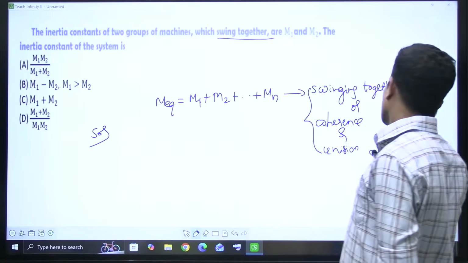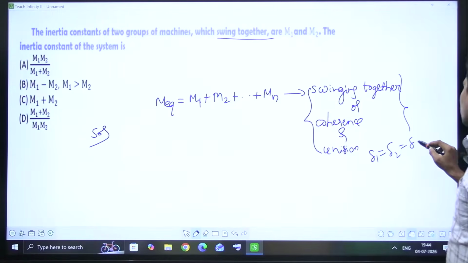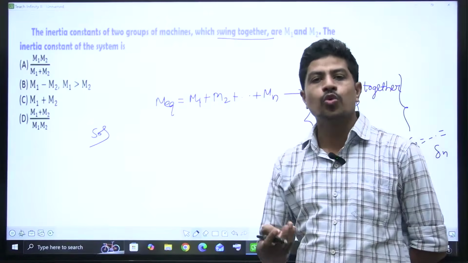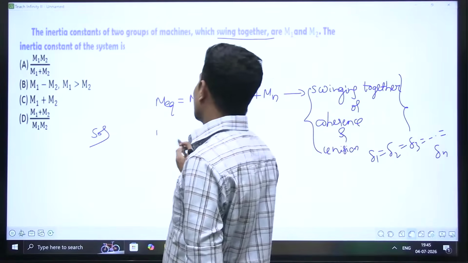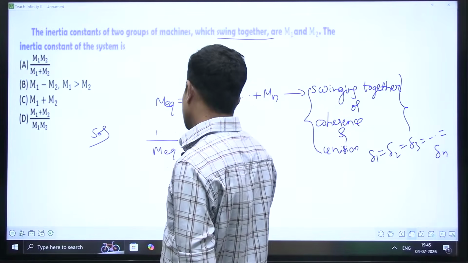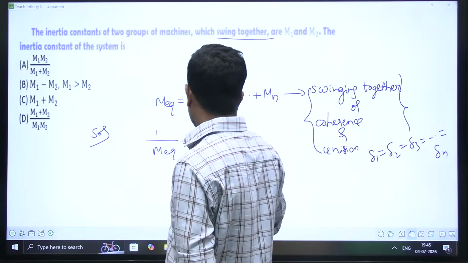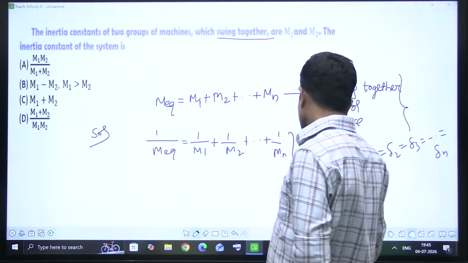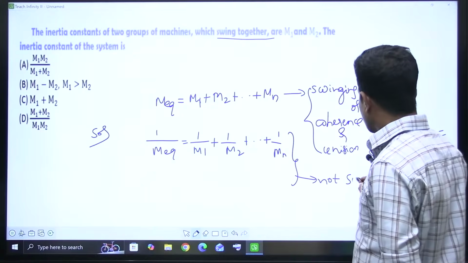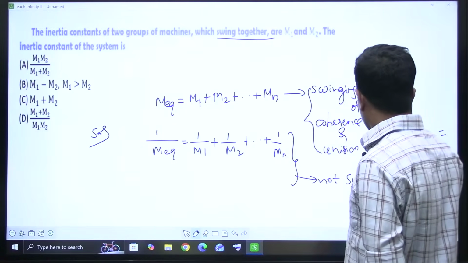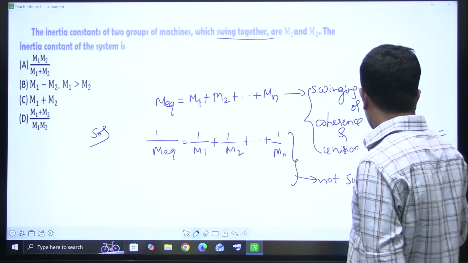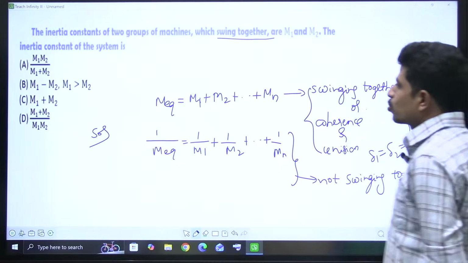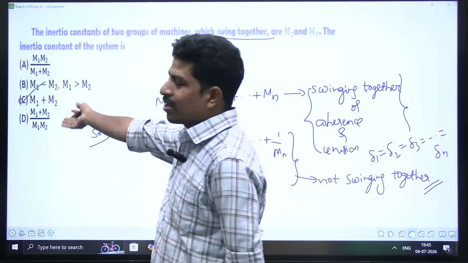It means the load angle delta 1 is equal to delta 2 is equal to delta 3, and so on, delta n. That is the meaning of swinging together, or in coherence, or in unison. Not swinging together is simply like a parallel combination of resistances: 1 by M equivalent is equal to 1 by M1 plus 1 by M2 and so on, 1 by Mn. This is for not swinging together. Now, as these two are swinging together, the option is C, M1 plus M2. That's not a question at all.